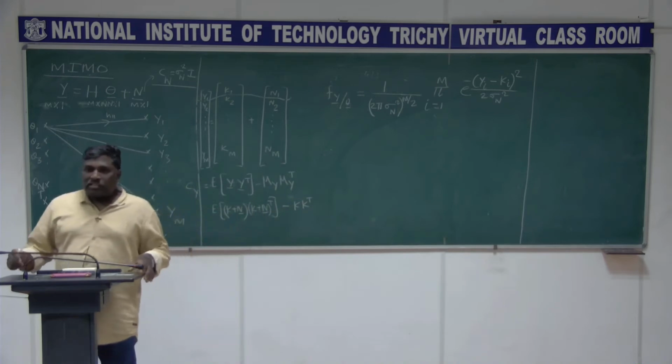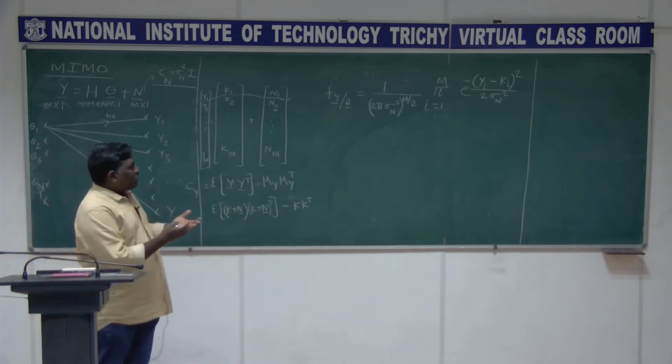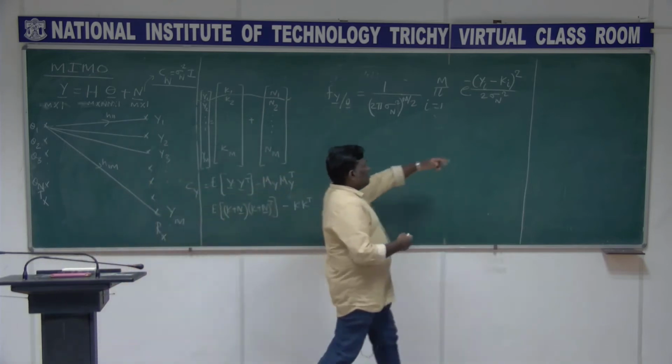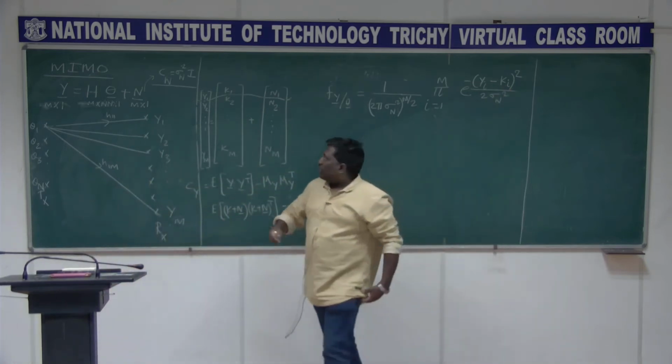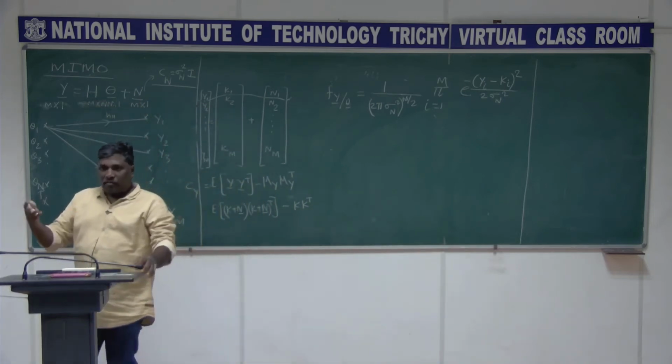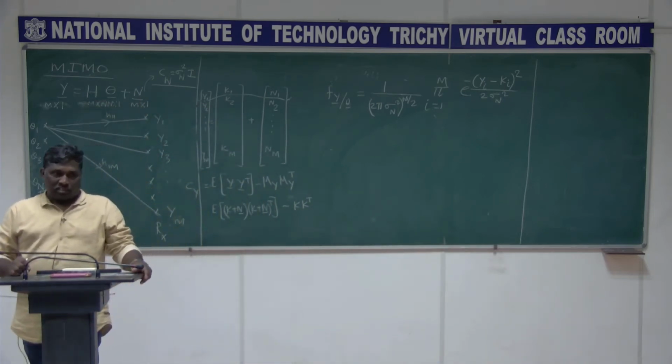Now once you get this likelihood function, remember, where is theta coming? I said theta is fixed, right? Theta is hidden in k. What is k? K is h theta. Finally I am going to replace that one with h theta.